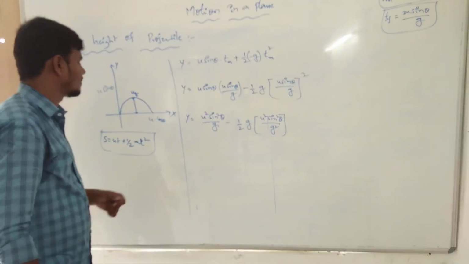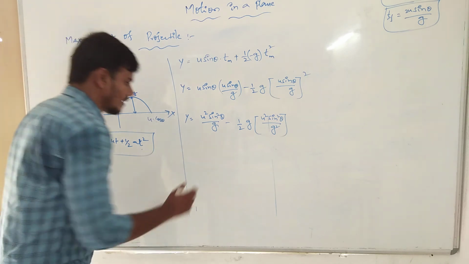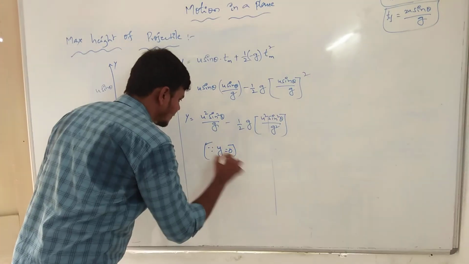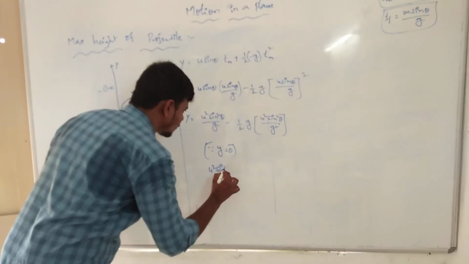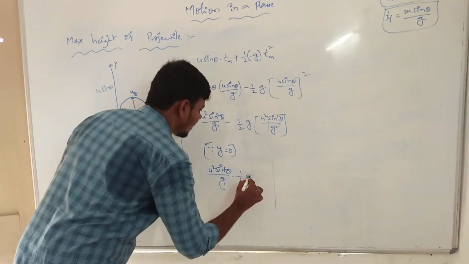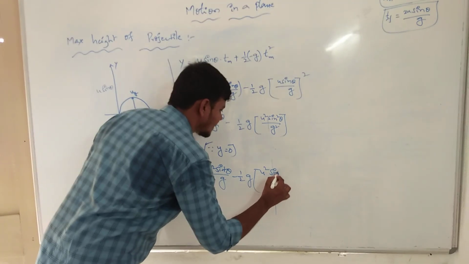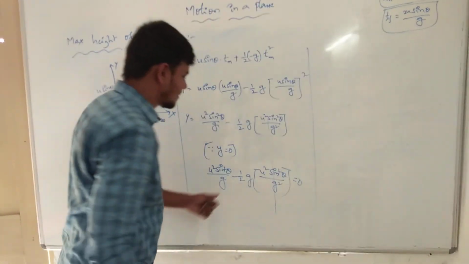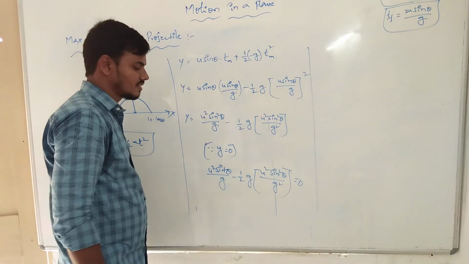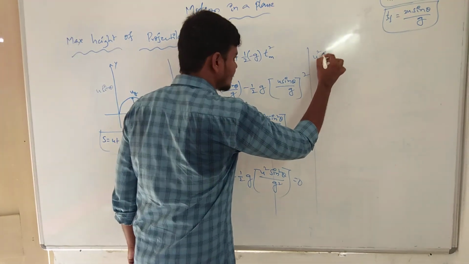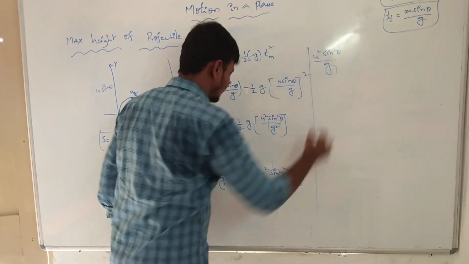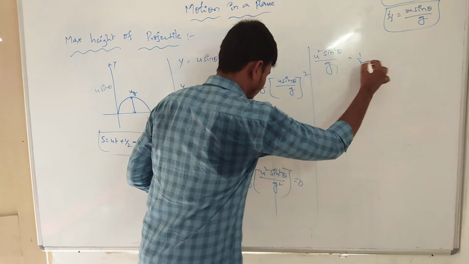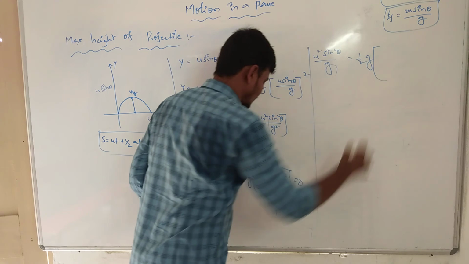For example, we can take y is equal to 0 maybe. Then u square sin square theta by g minus half g u square sin square theta by g square is equal to 0. The negative term moves to the other side and becomes positive. So u square sin square theta by g is equal to half g into u square sin square theta by g square.